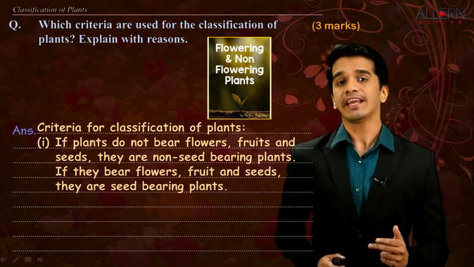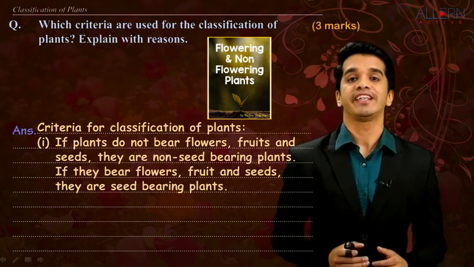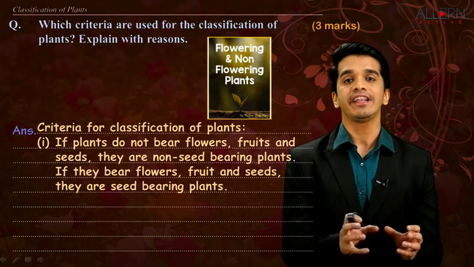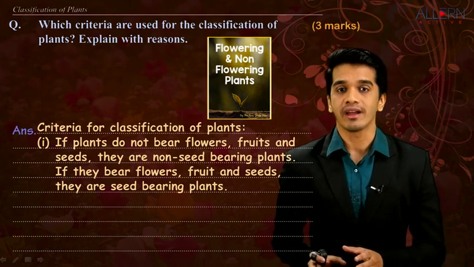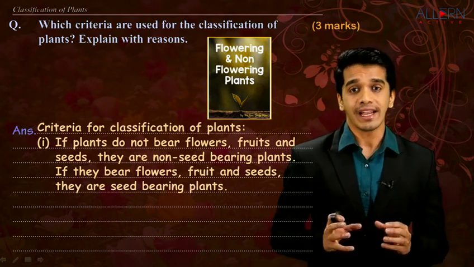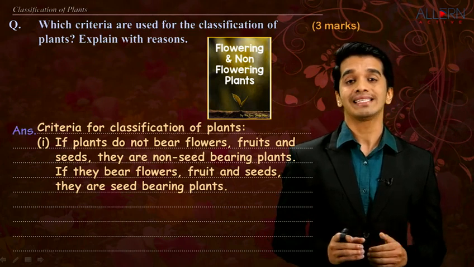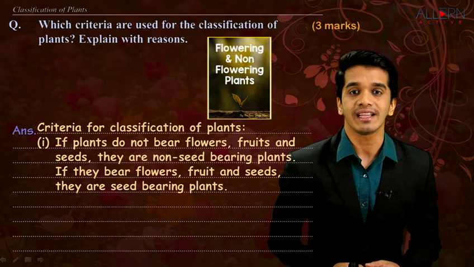The second criteria of classification is the presence or absence of conducting tissue. When I say conducting tissue, that means xylem and phloem. Xylem will conduct water inside the plant and phloem will conduct food. So if it is present, that means the plant has conducting tissues, and if it is absent, that means the plant does not contain conducting tissues.